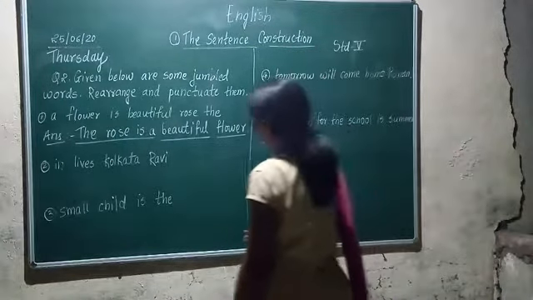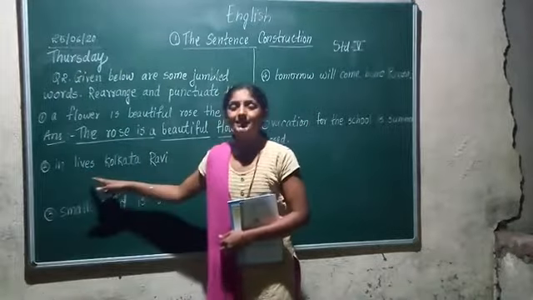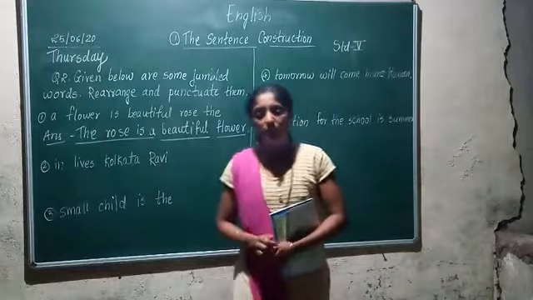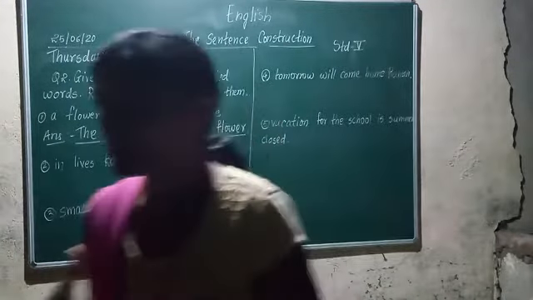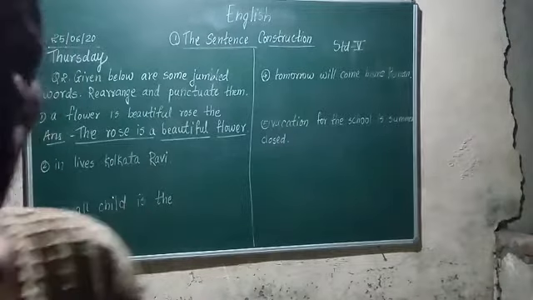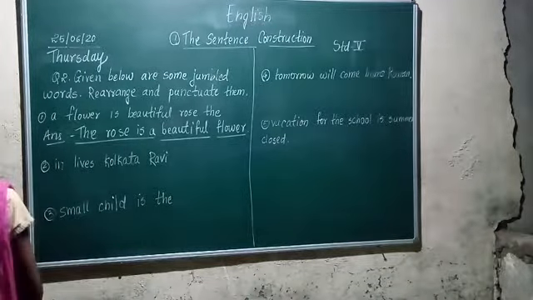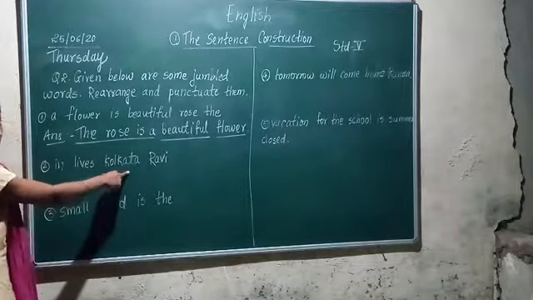Okay. The next jumbled sentence given here is: in, leaves, Kolkata, Ravi. Just imagine what sentence we can form. Only four words are there. What sentence can you make from these four words?